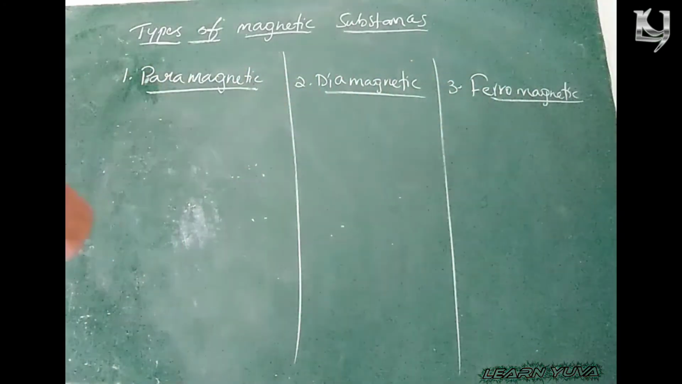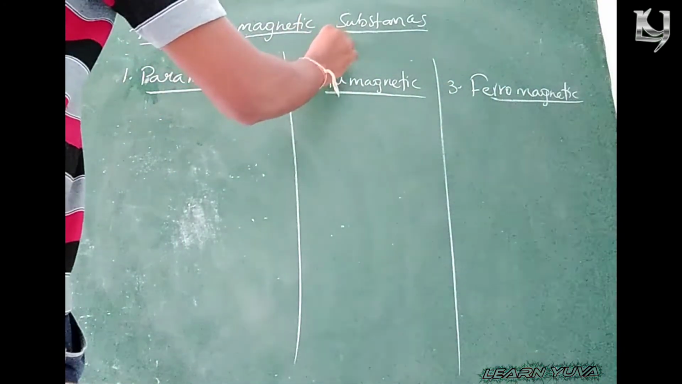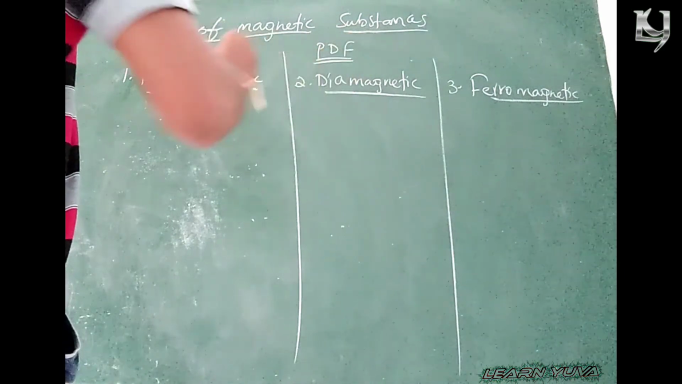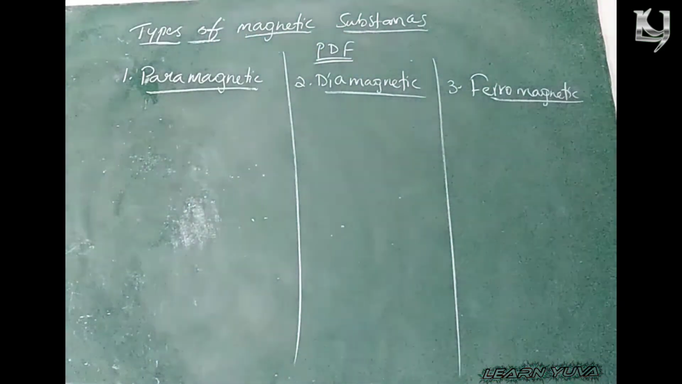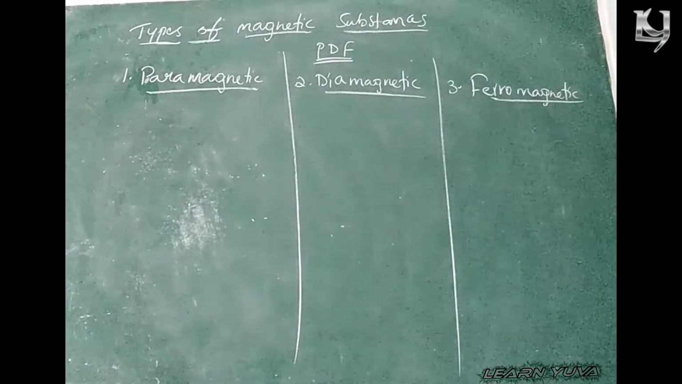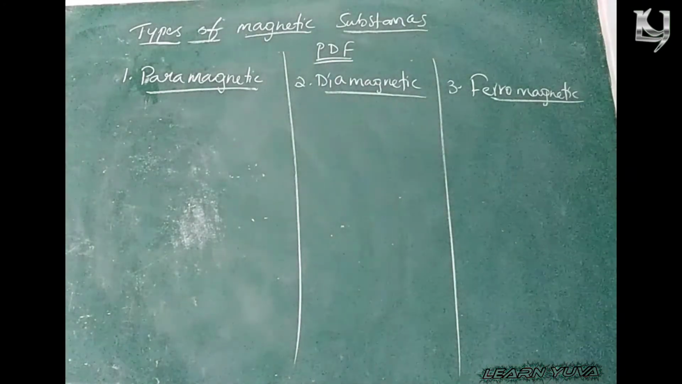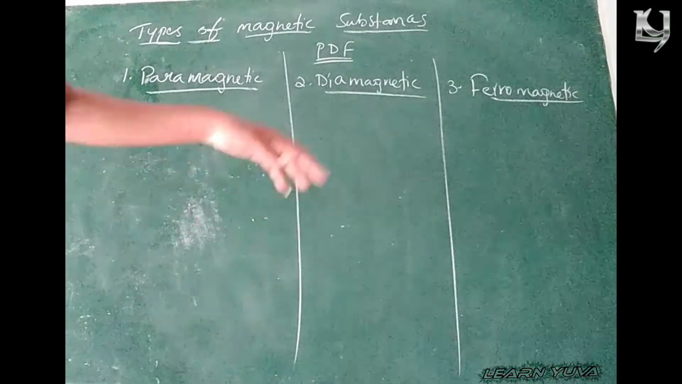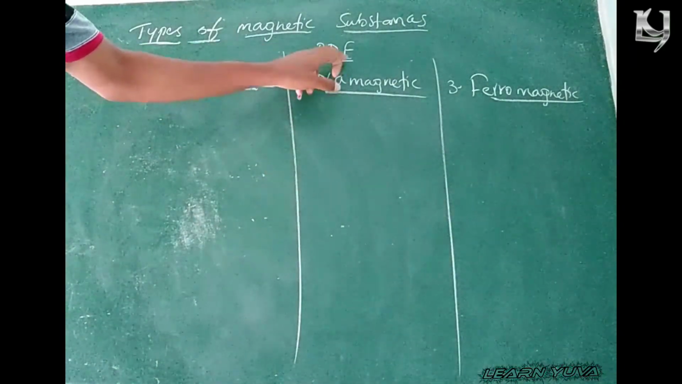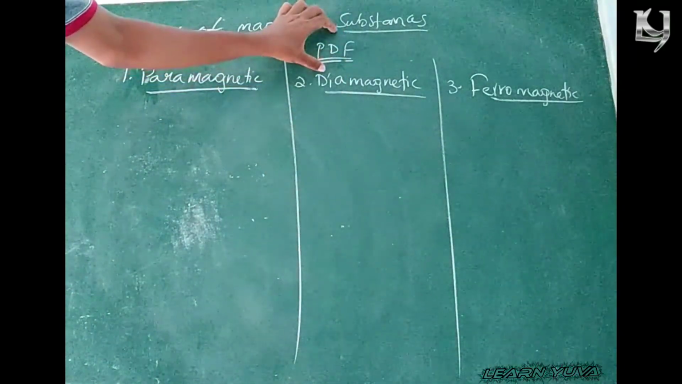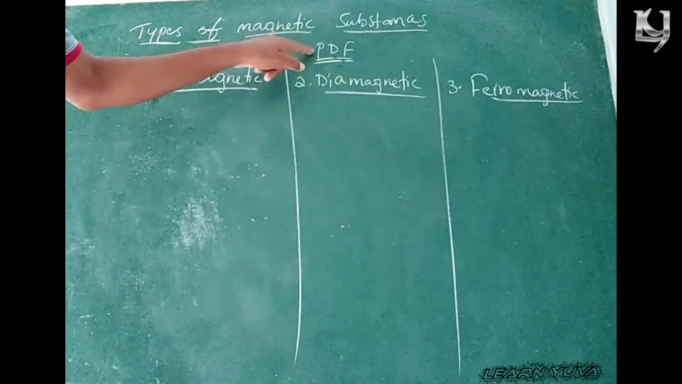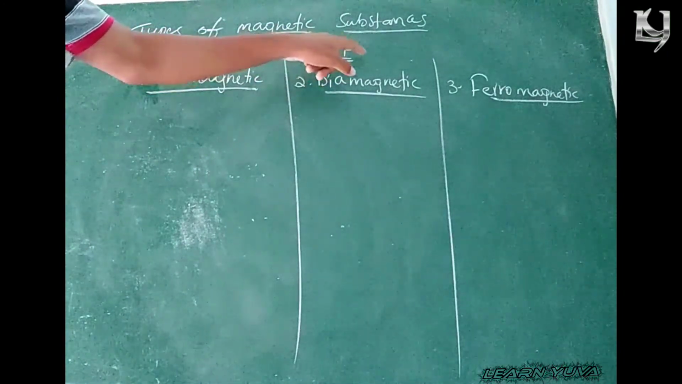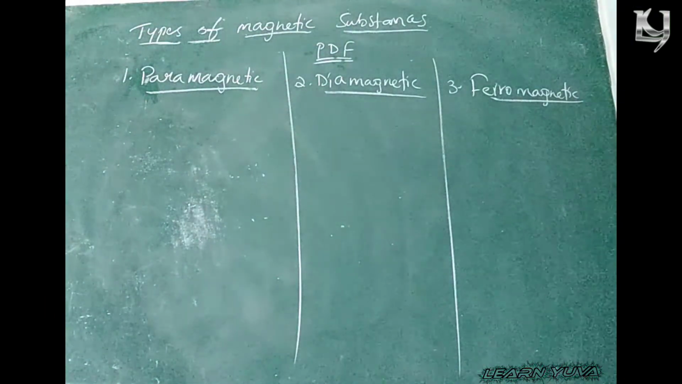So simply the format is PDF. If you send any files through online, the format of images or the format of files will be PDF format. Right? Remember this PDF: para, dia, ferro. Paramagnetic, diamagnetic, ferromagnetic. It's easy, right?